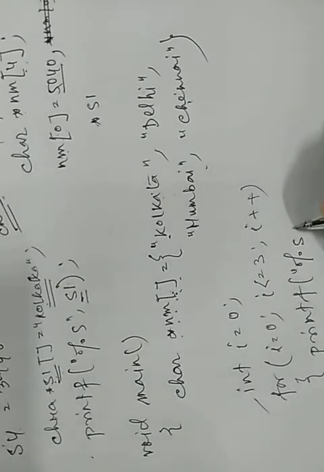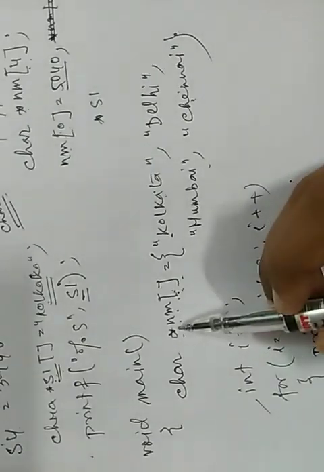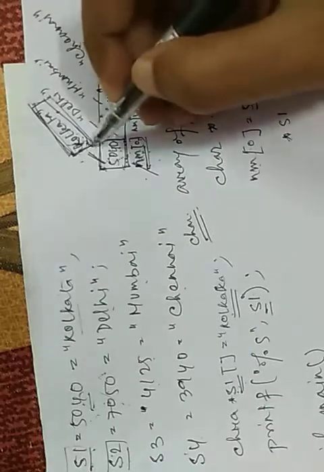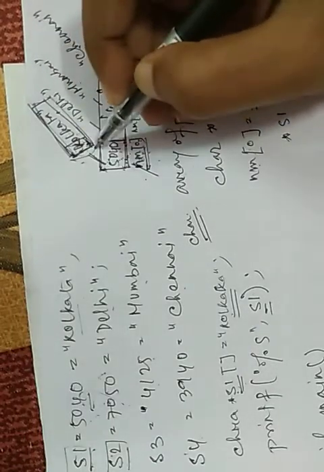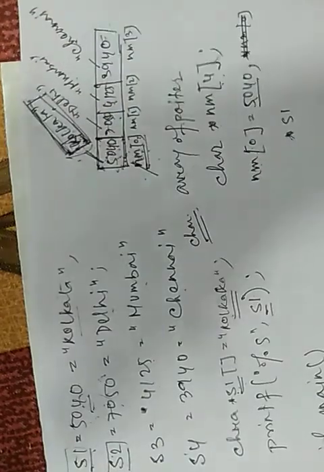So we have to printf this way, printf %s. As this is star nm, which is also an array, only by giving the base address of Kolkata, we get the total value of Kolkata.